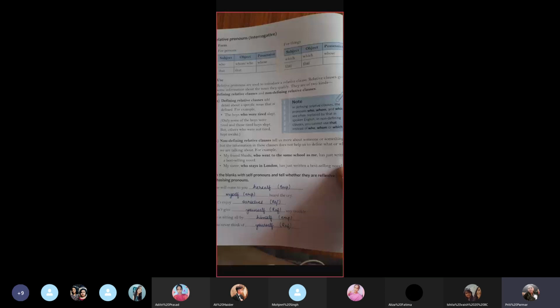Now let's go on to the non-defining relative clauses. Tell us more about something or someone. But the information in these clauses does not help us to define what or who we are talking about. Now, the girl who wore a red sari is my friend. Now, the girl, भाई कोई भी लड़की है, अगर हम उसमें से ये हटा दें who wore a red sari, तो भी ये सेंटेंस पूरा हो जाएगा. The girl is my friend. The girl who wore a red sari is my friend. ठीक है? So who wore a red sari is telling you something extra.